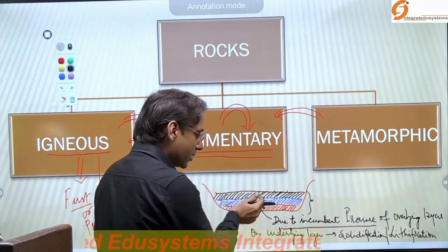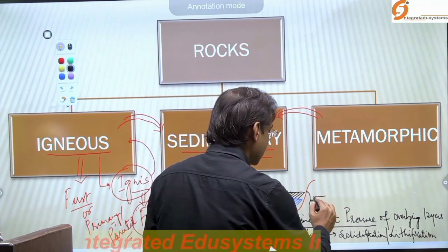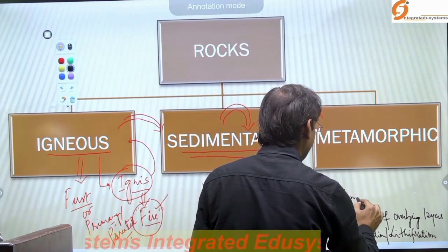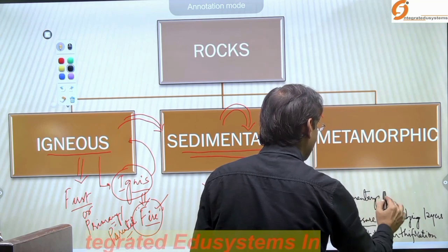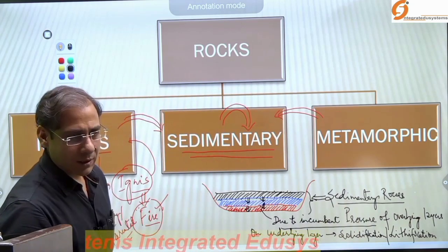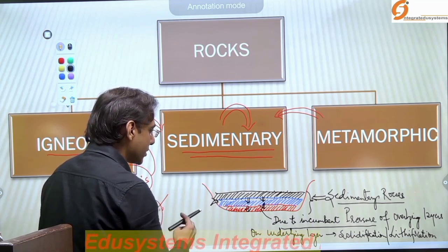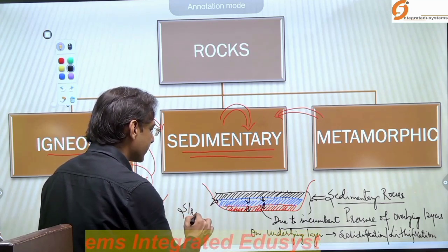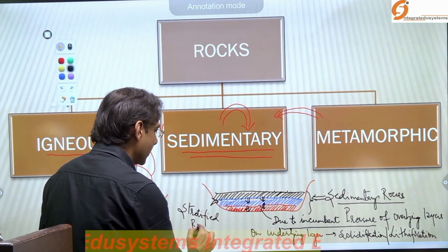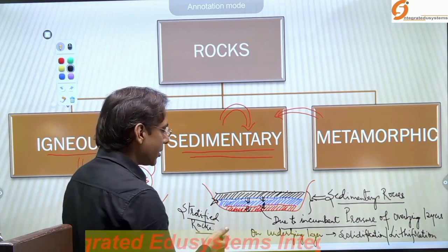What happens to these slowly? They start compacting, lithifying, solidifying, and as a result a rock is formed, which we call sedimentary rocks. An important feature of the sedimentary rocks is the layered structure, and that's why they are also known as stratified rocks. Strata means layer. So sedimentary rocks are known as stratified rocks.